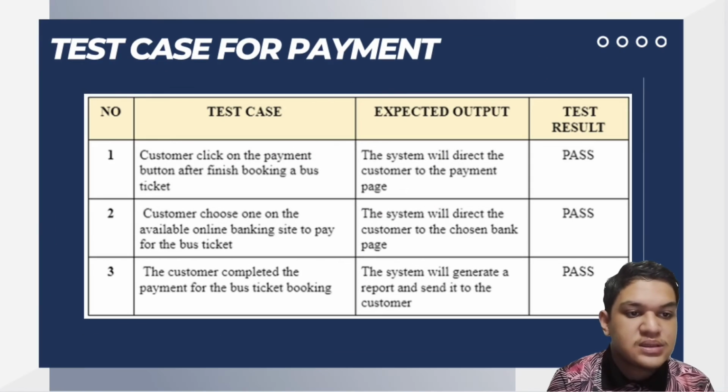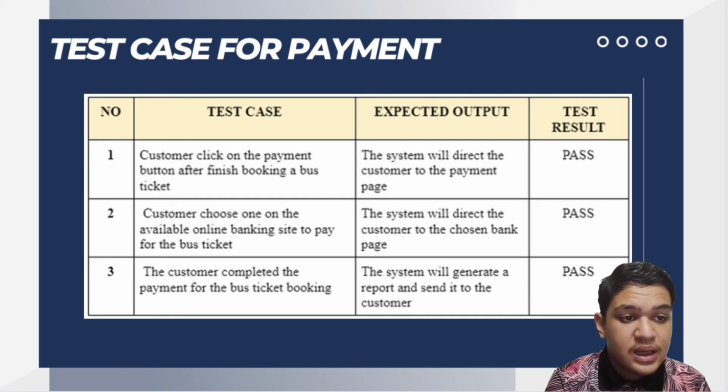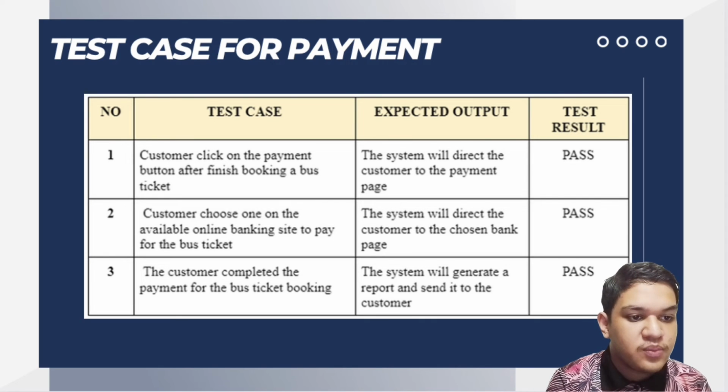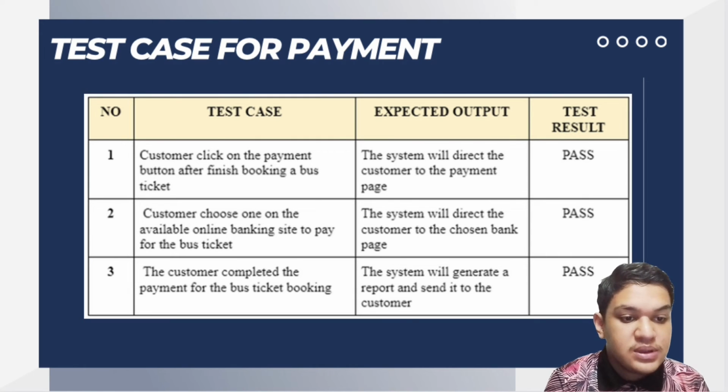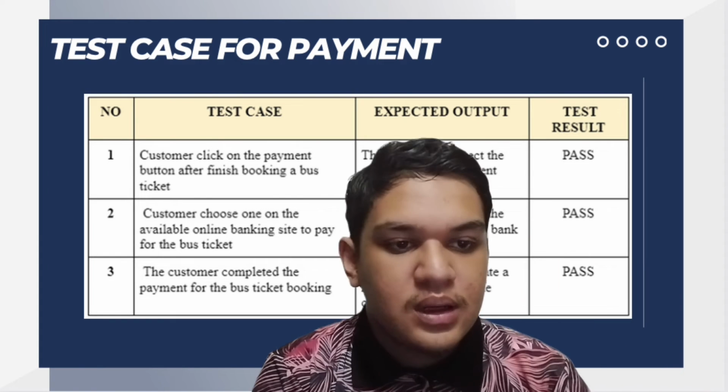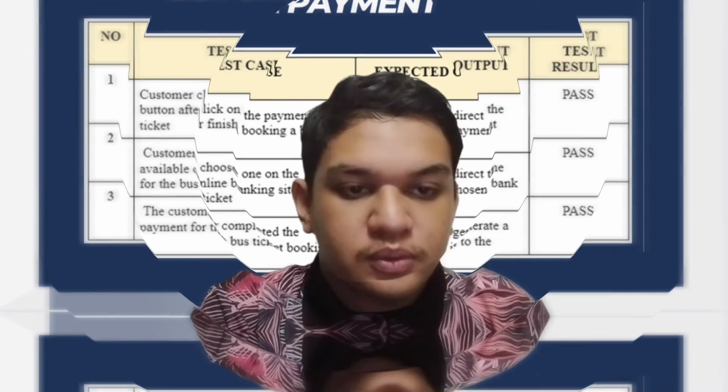So the last one is the test case for payment. We have 3 test cases. The customer clicks on the payment button after finishing booking a bus ticket. So the expected output, the system will direct the customer to the payment page. Next, the customer chooses one of the available online banking sites to pay for the bus ticket. And for the expected output, the system will direct the customer to the chosen bank page. And the last one is the customer completes the payment for the bus ticket booking, and the expected output will be the system will generate a report and send it to the customer. So all of the 3 have passed. I think that's all for testing. Thank you.